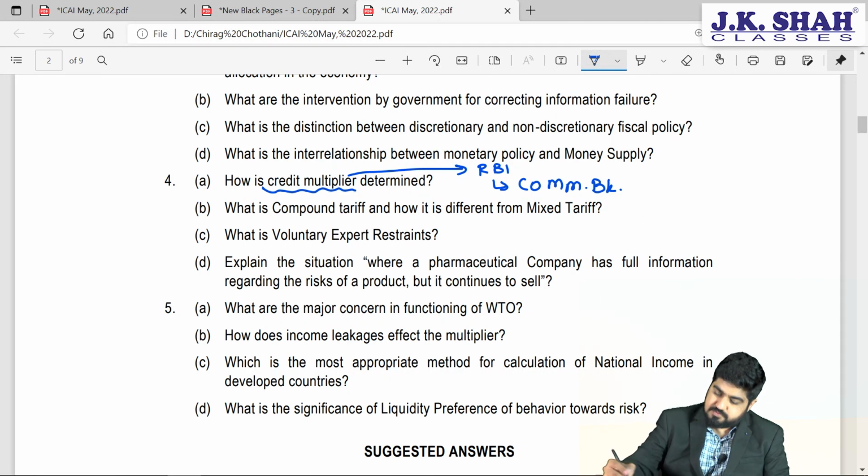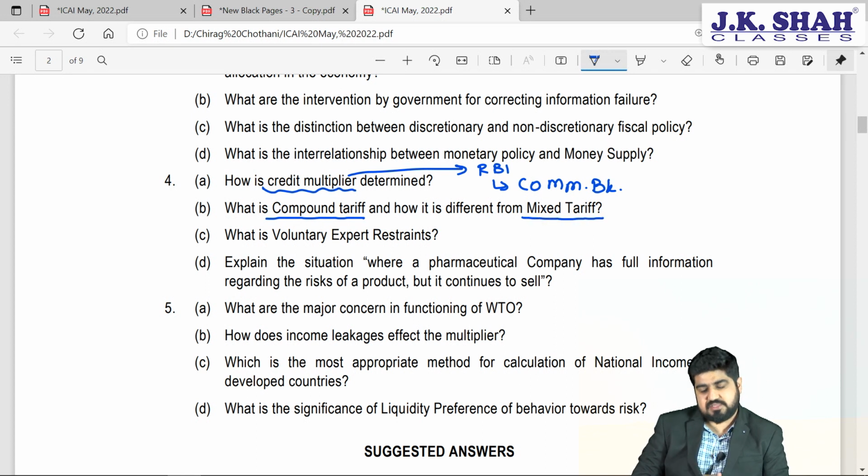Next one, what is the meaning of compound tariff and how different is it from mixed tariff? Now this is an interesting question. See, when they have asked compound tariff and mixed tariff, don't directly jump onto the compound tariff. First explain what is tariff. Tariff is nothing but the tax contribution which every importer or exporter has to pay whenever they are importing or exporting in the economy.